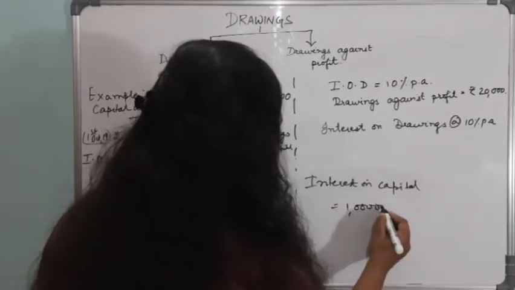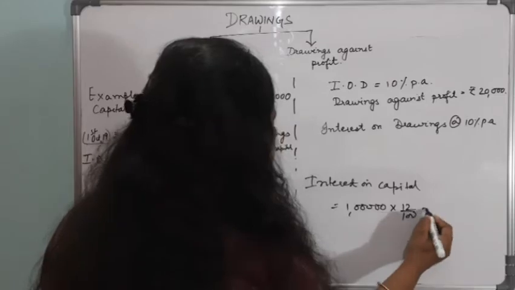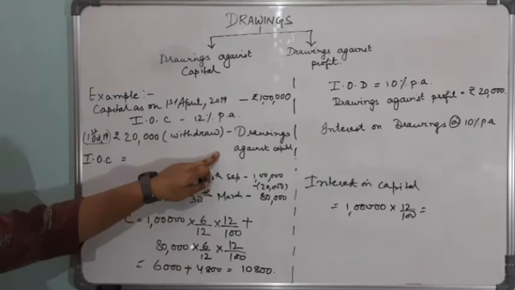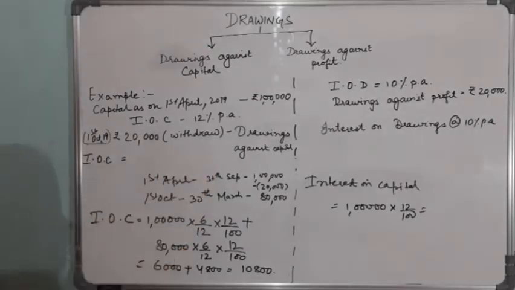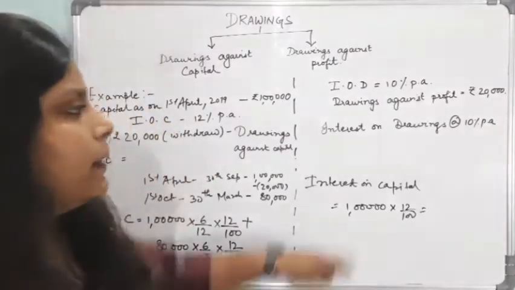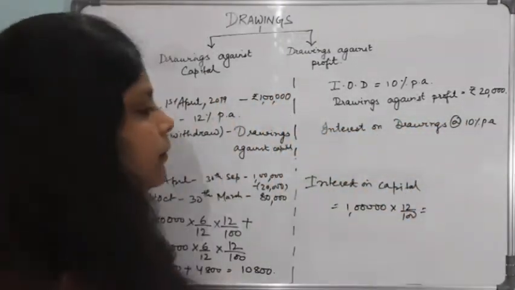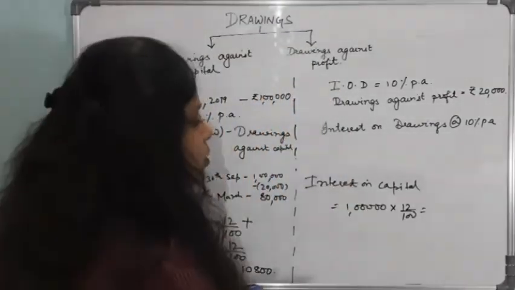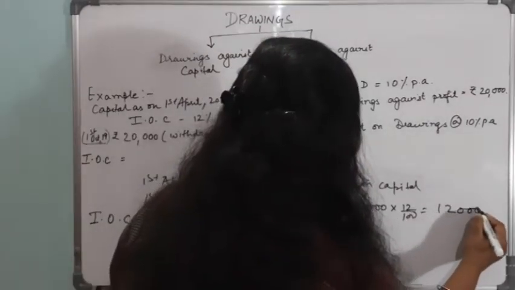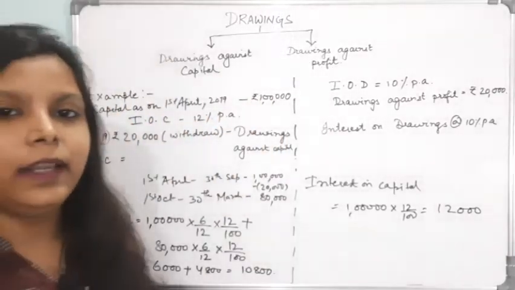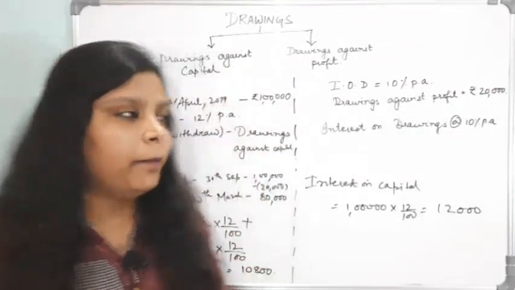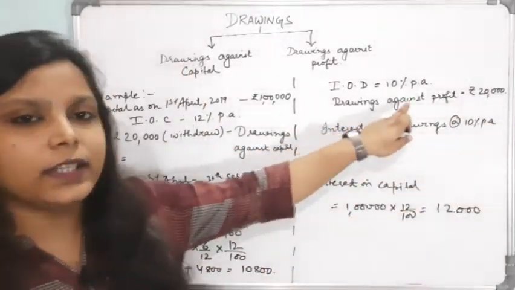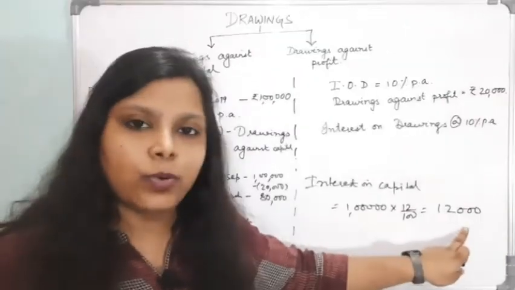That is 1 lakh into 12%, because there is no change in my capital. So interest on capital would have been 12,000 only.